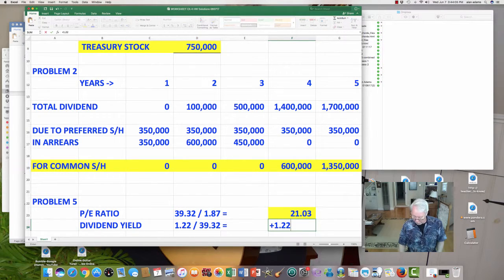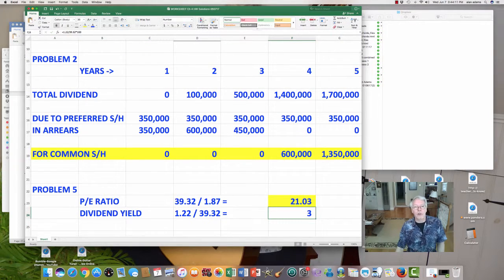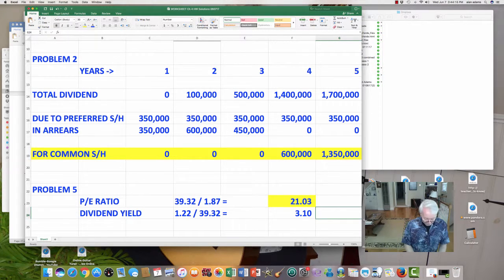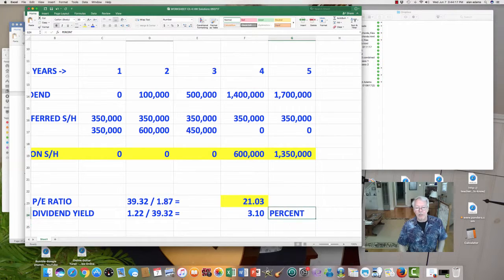So 1.22 divided by 39.32 times 100 is going to give us 3.10%. And that's our answer to the second part of question number 5.